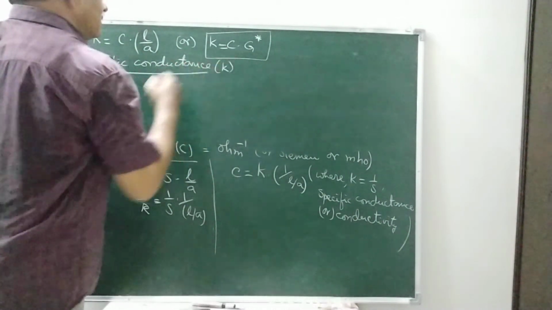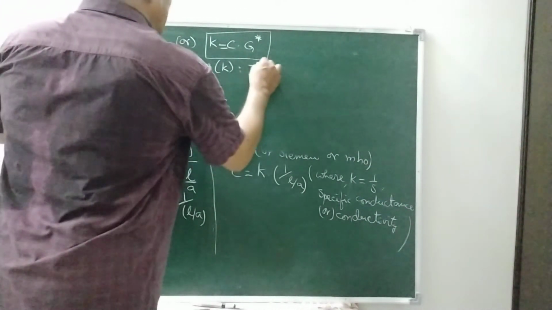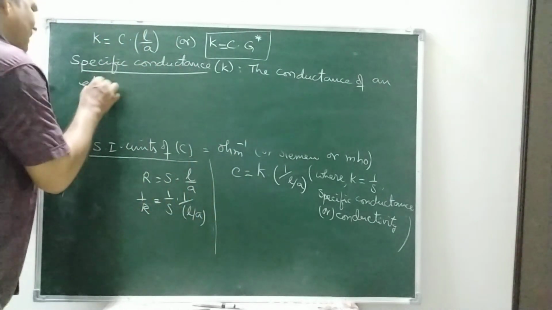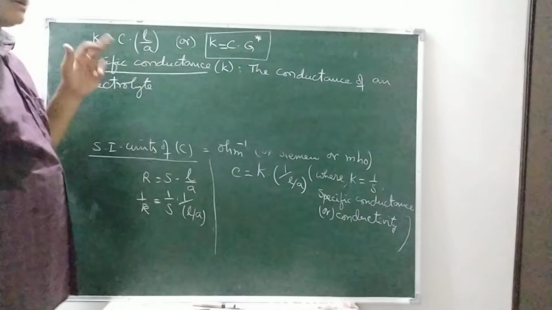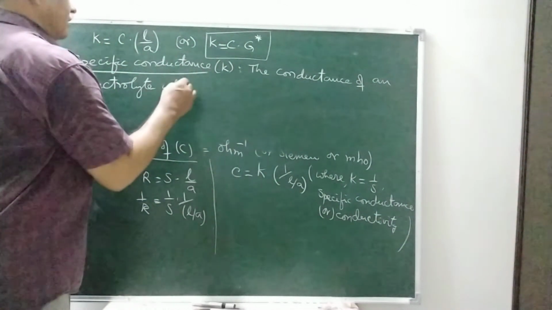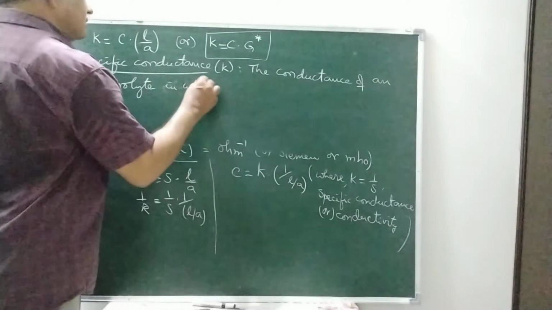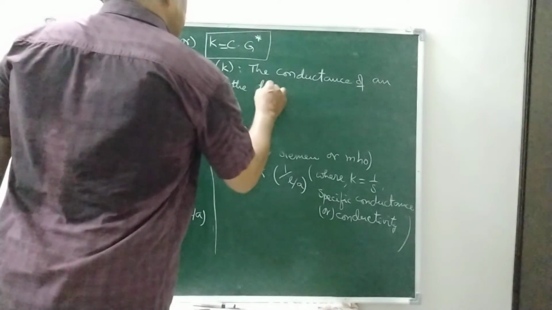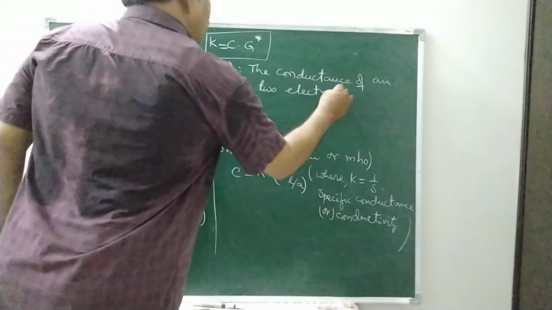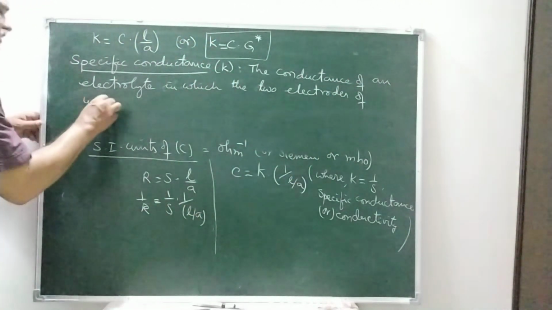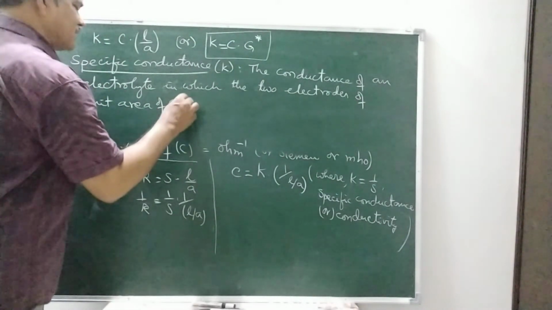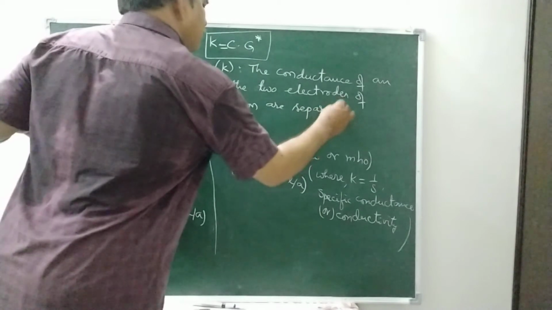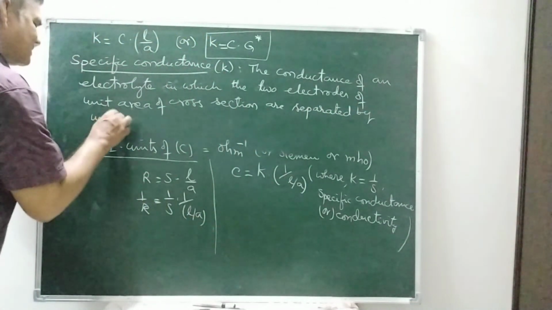So specific conductance or conductivity is defined as the conductance of an electrolyte in which the two electrodes of unit area of cross section are separated by unit distance.